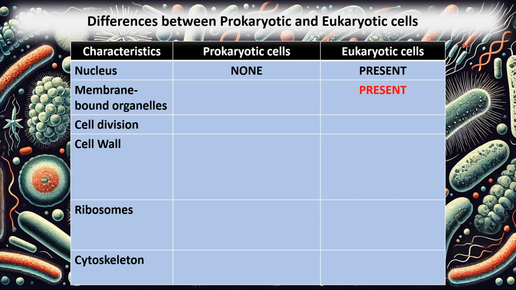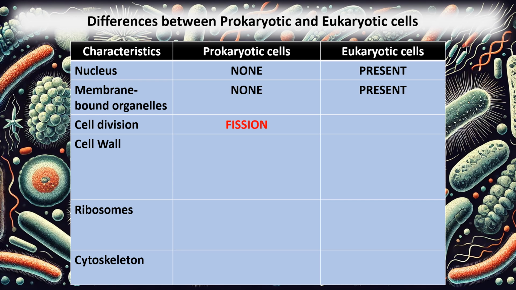Eukaryotic cells also contain several specialized structures, or organelles, enclosed by membranes, such as the endoplasmic reticulum, Golgi apparatus, and lysosomes, that one doesn't find in prokaryotes. Prokaryotes have fewer organelles, relying on structures like the cell membrane and ribosomes for basic functions.